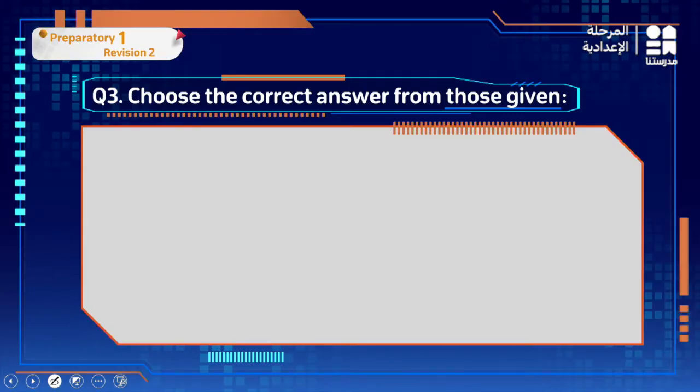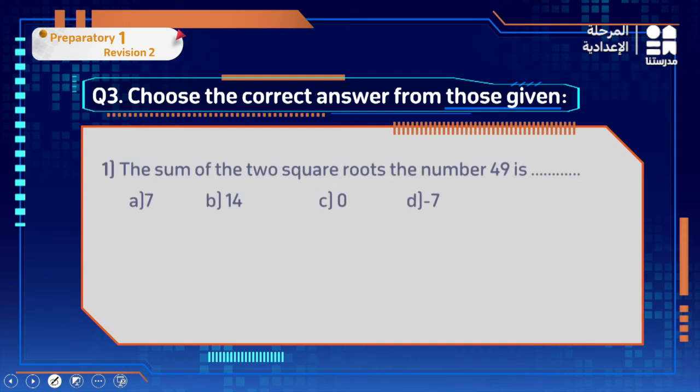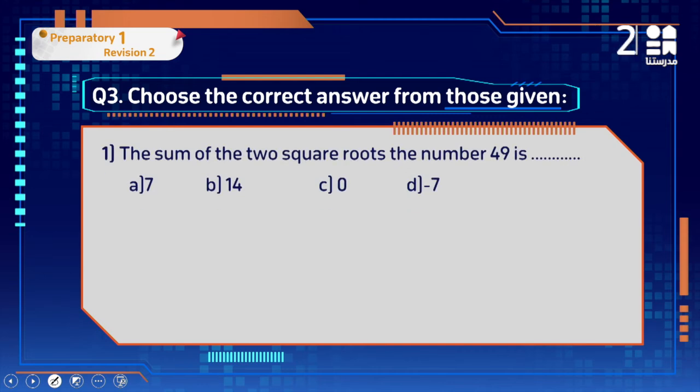Choose the correct answer from those given. The sum of the 2 square roots of the number 49 is what? As we know, we have a positive square root and a negative square root. So the positive square root of 49 is 7, and the negative square root is negative 7. When I add them, we will get 0.